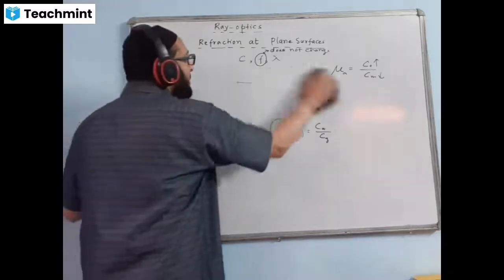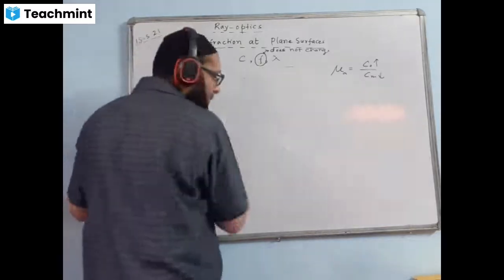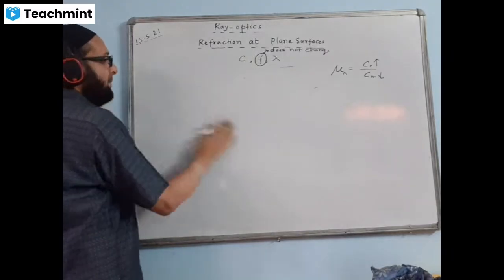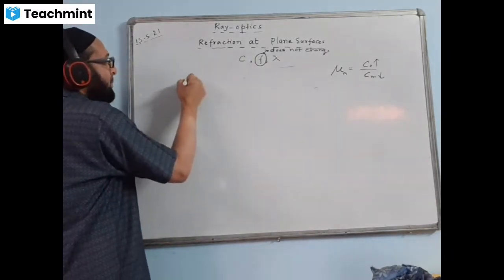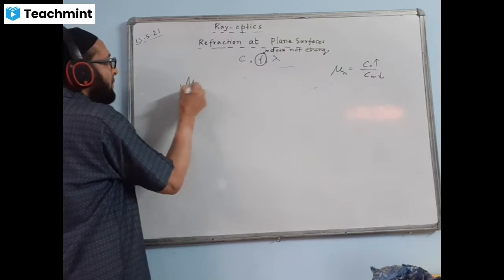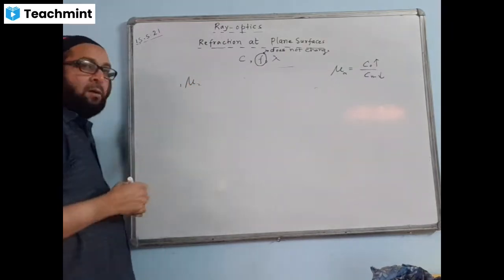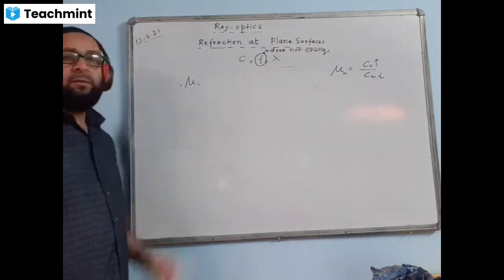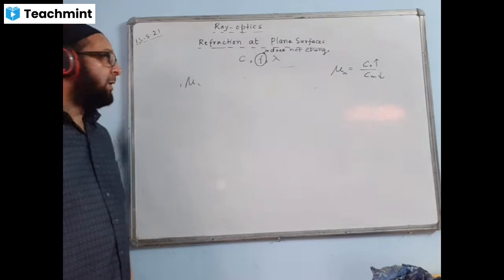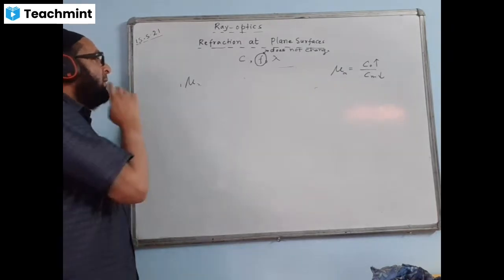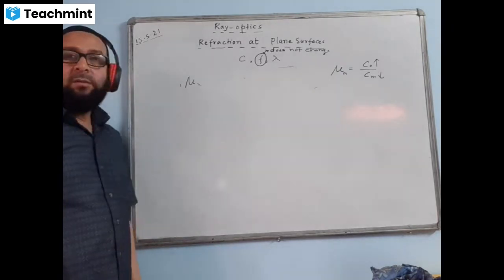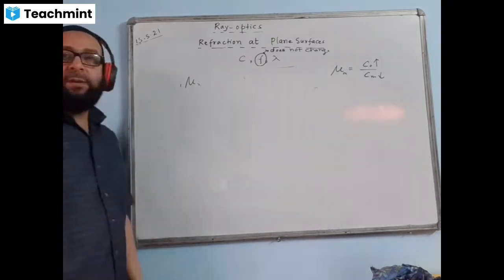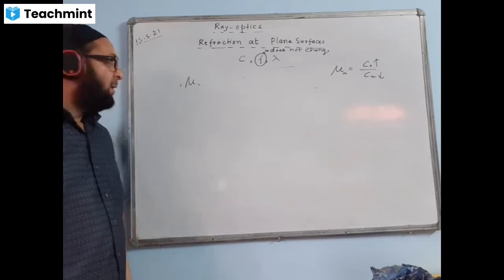Now you can write this, or you just learn this thing, and then we'll be doing a little theory here. Suppose I'm having this. How do we read it? We read this as the refractive index of medium 2 with respect to medium 1. If it is some other medium, then it will be non-absolute refractive index. If it is air or vacuum, it will be absolute, 1.